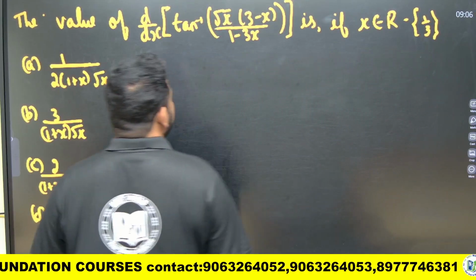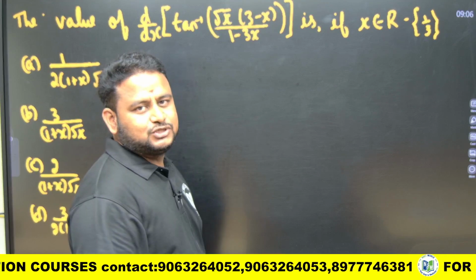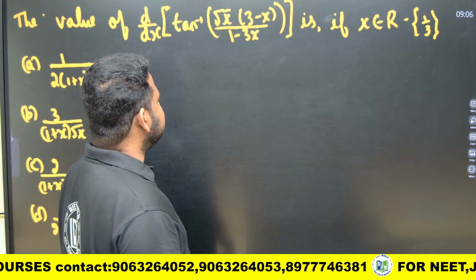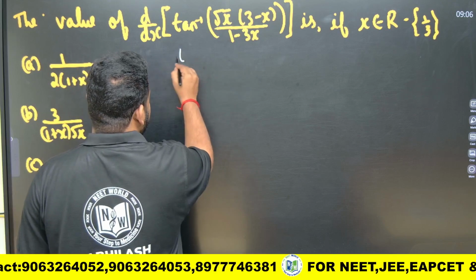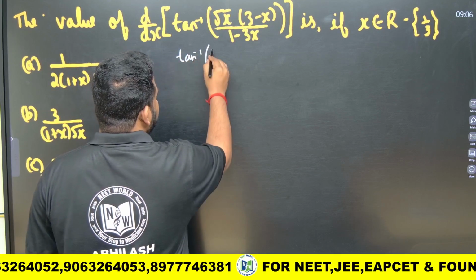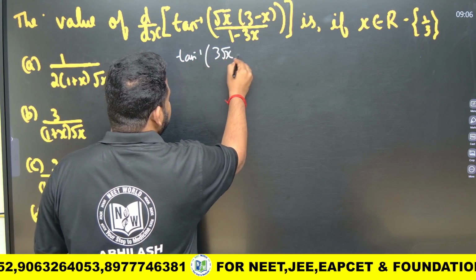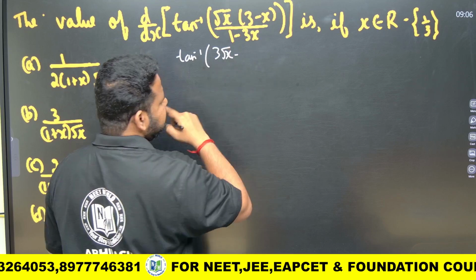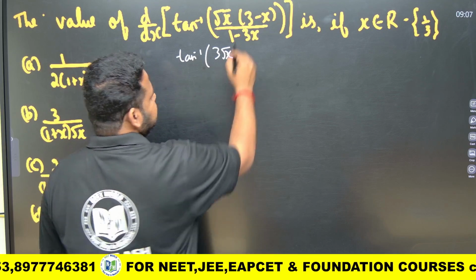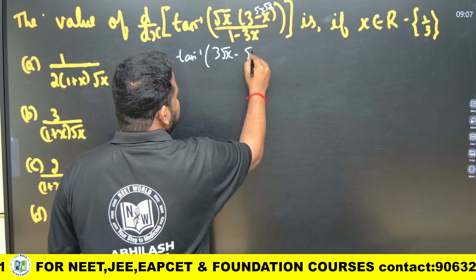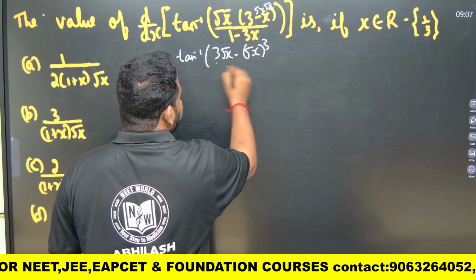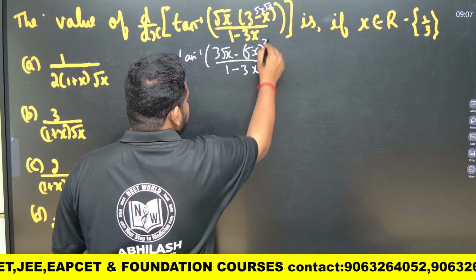Again, here also we have to use trigonometric substitution. They have given tan inverse of (3 root x minus x root x) divided by (1 minus 3x). So first let me simplify whatever is in the bracket. For my simplification I will write x as root x into root x. If I multiply this by root x, this will become root x whole cube divided by 1 minus 3x.